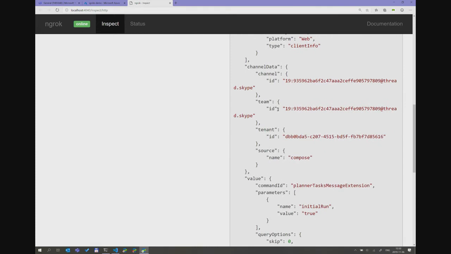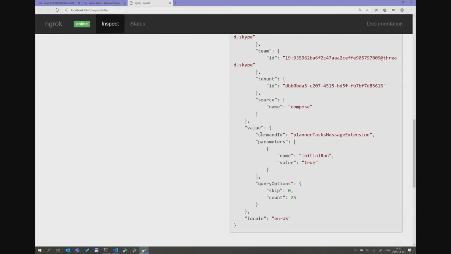We get the channel data. And as you can see, there's a lot of information in here. But we also get the actual command ID, which is the name of the ID. We get some parameters. In this case, it's the initial run. That's when I click the first time, if I want to show, for instance, the last modified one or the most recently used task or whatever.